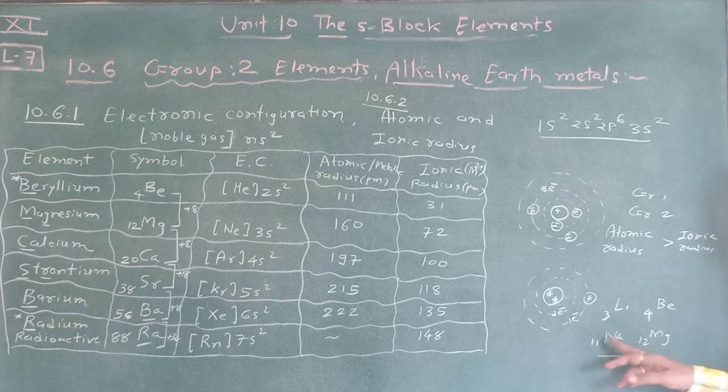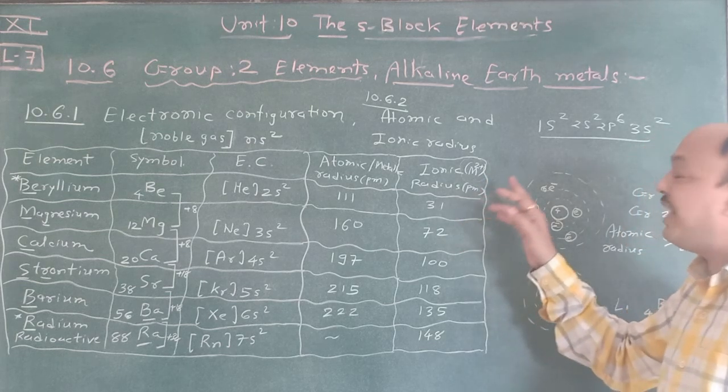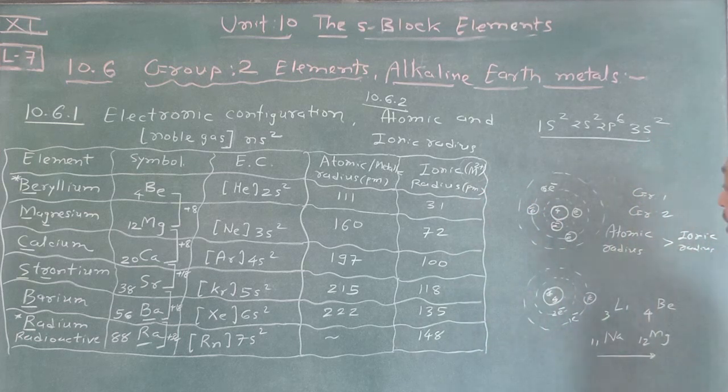Sodium has a larger atomic radius and magnesium has a smaller atomic radius. Remember this one, it's very easy. So according to this, you have to explain on this basis. And here M2+ indicates that 2 electrons are released from the outermost orbit. So here you have to understand this one.